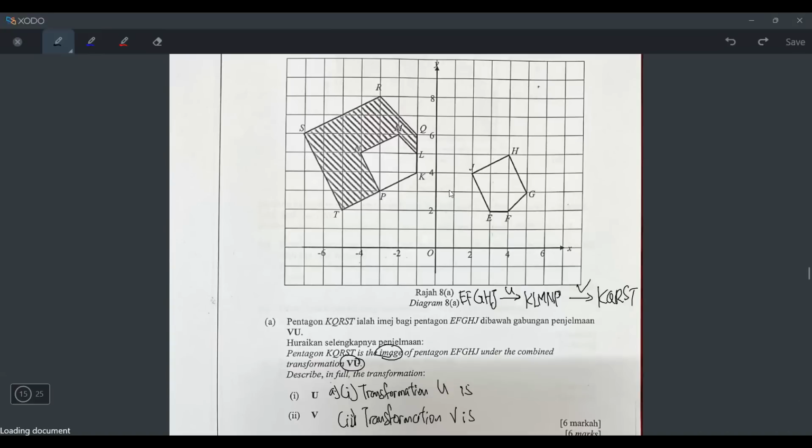They look like the same size to me. So they are not enlargement. U cannot be enlargement. If you write enlargement here, it's automatically wrong already. So U is not enlargement, then it leaves us with translate, reflect, or rotate.